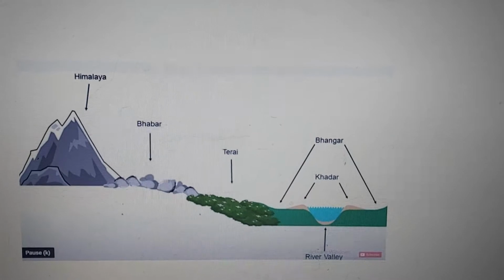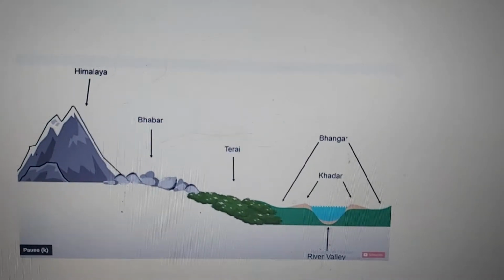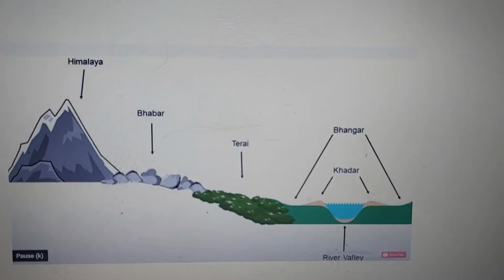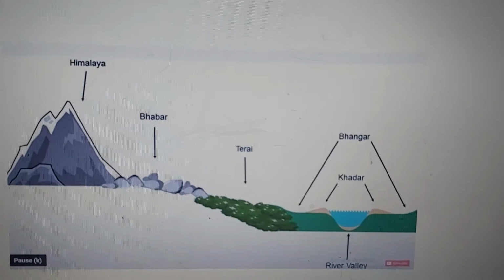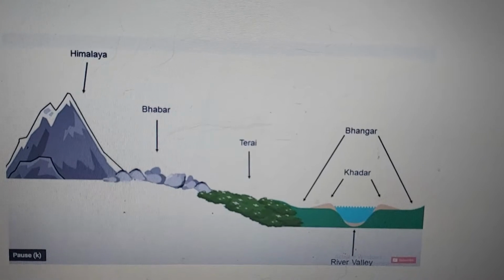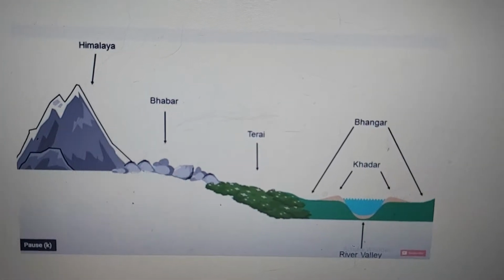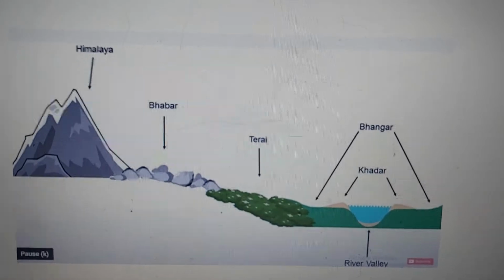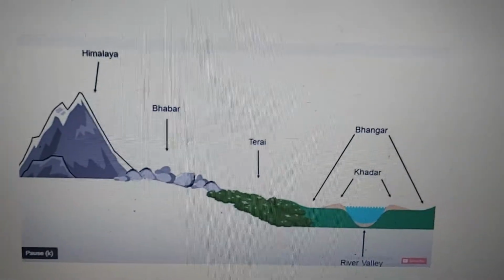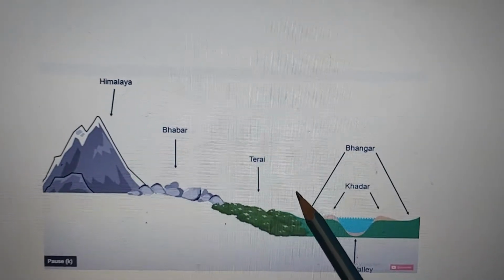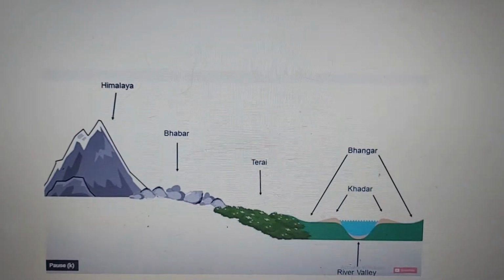Children, you must be wondering that the northern plains are absolutely flat land, because the entire region has been covered and made into flat land. But no, that's not true. The vast plains also have diverse relief features, and we are going to discuss Bhabar, Tarai, Bhangar and Khadar.